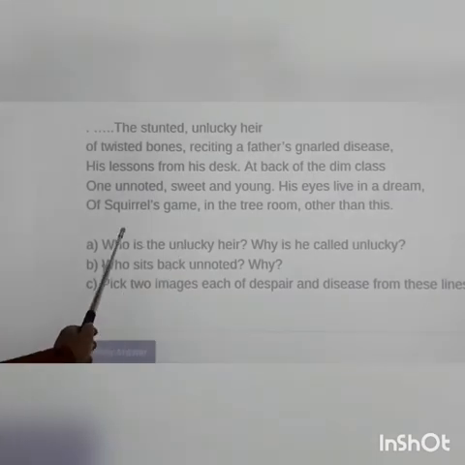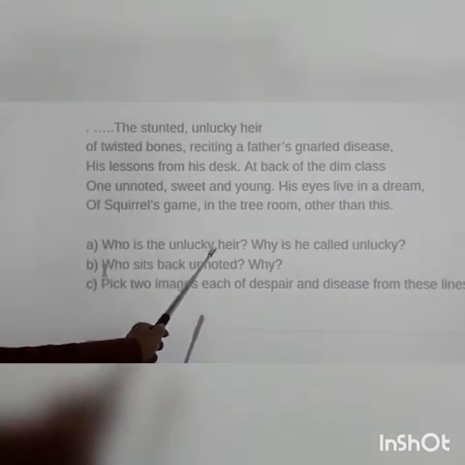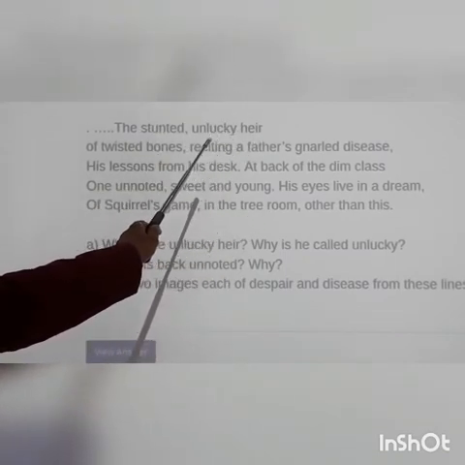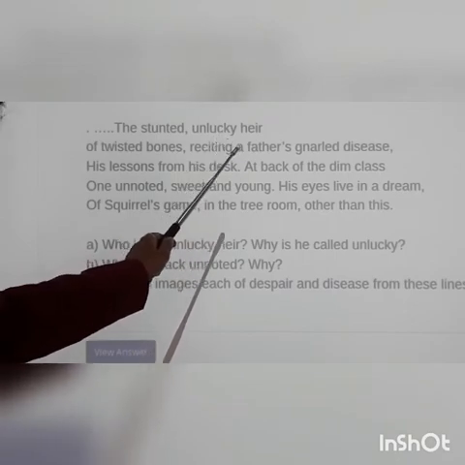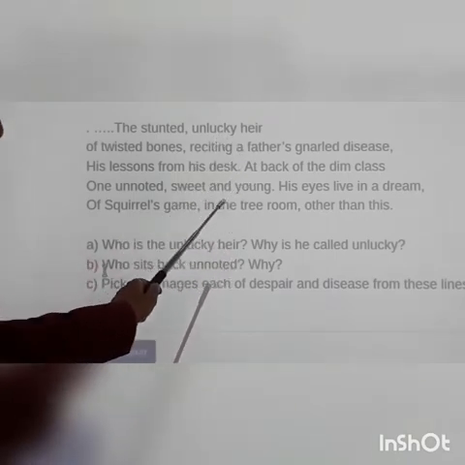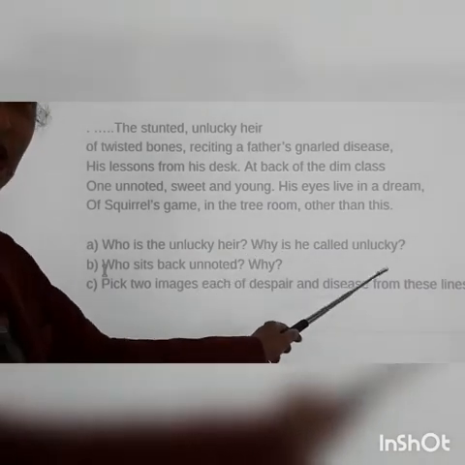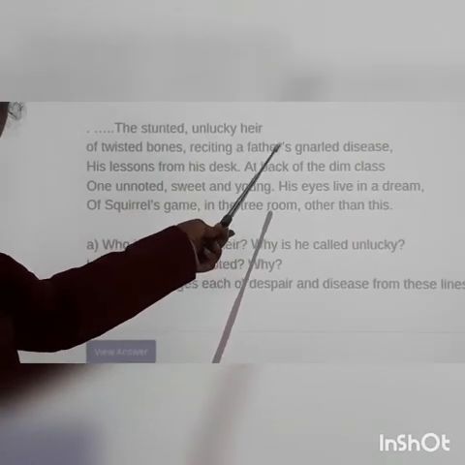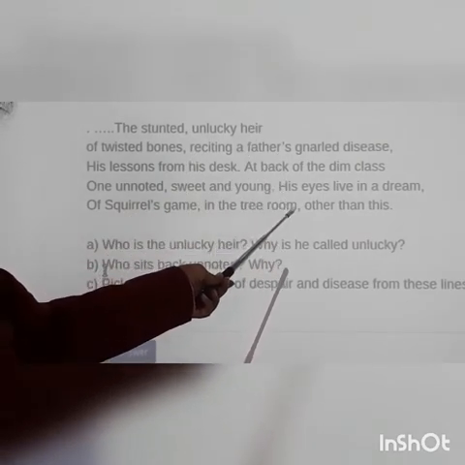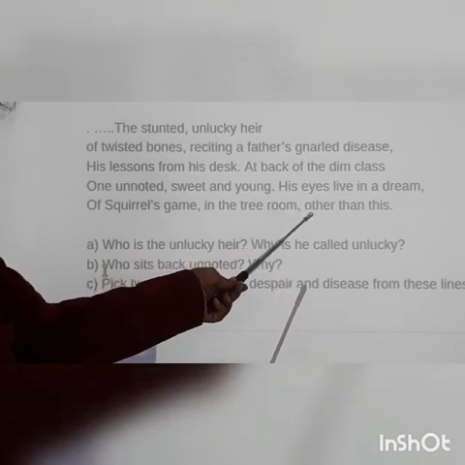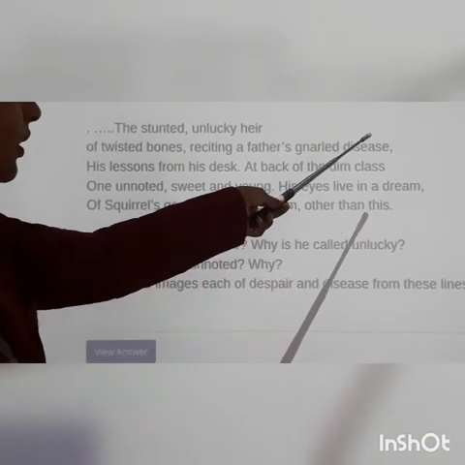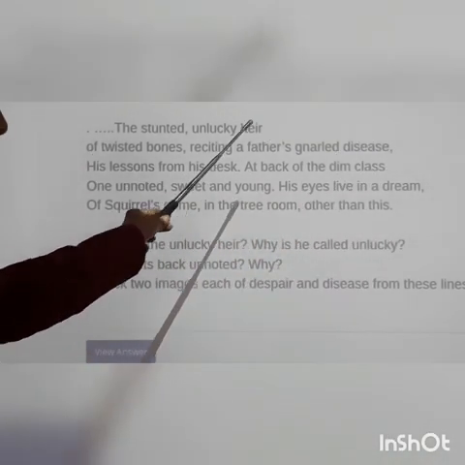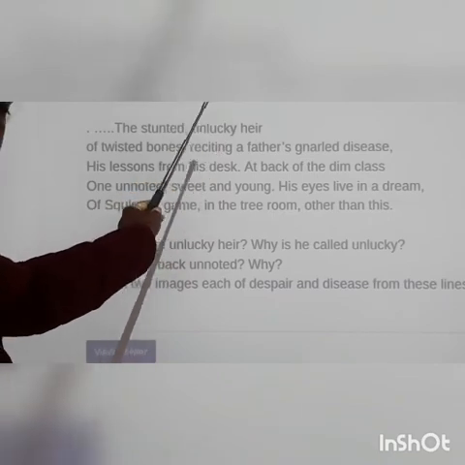Now let us see the question and answers here. Who is the unlucky heir? The unlucky heir is the children who are living below the poverty line, who have taken birth in the family where they live in the slum areas. Why is he called unlucky? Because what he has inherited from his parents, he has inherited not wealth, right? He has not inherited wealth, he has not inherited property. He has inherited what? He has inherited disease. He has inherited twisted bones. That is why he is considered to be unlucky successor.